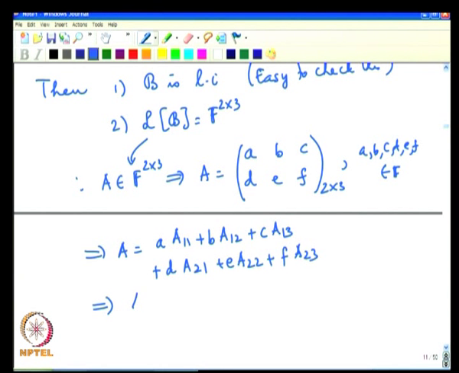That says A is a linear combination of B vectors.